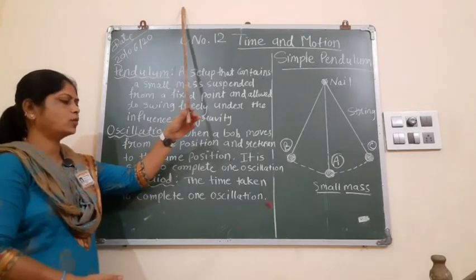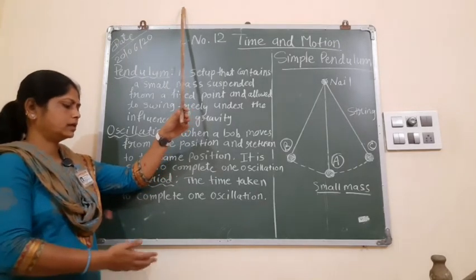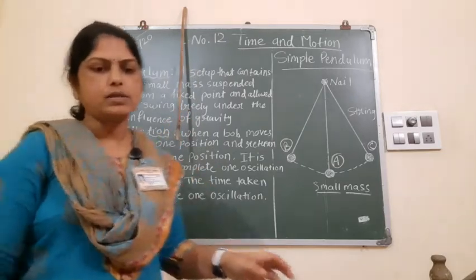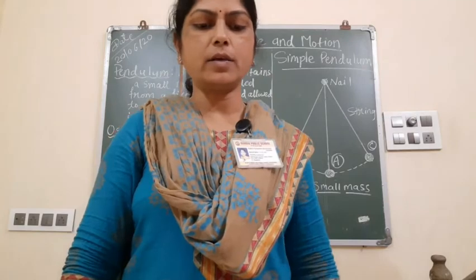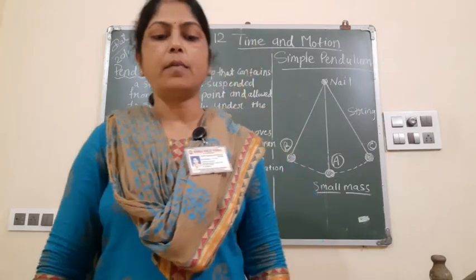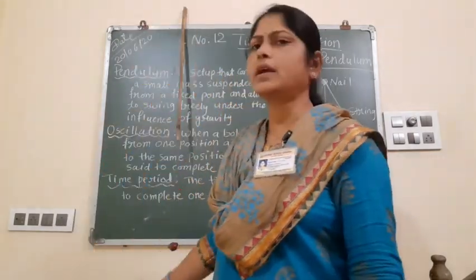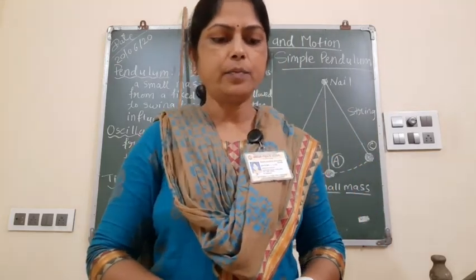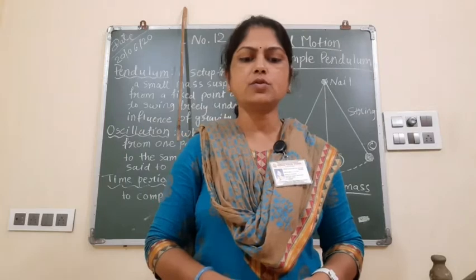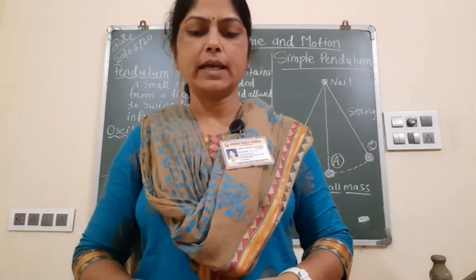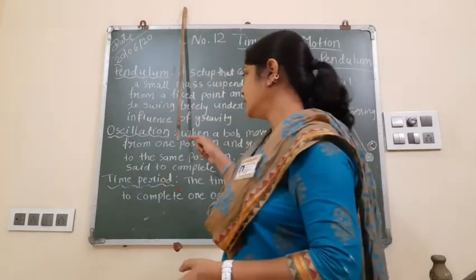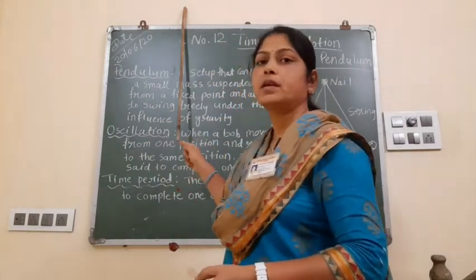If we displace it more, the time period is the same. Now see the second point: the time period does not depend on the mass of the bob. It doesn't make any difference कि bob का mass कितना है. Then the time period depends on the length of the string or wire used. The greater the length of the string, the greater the time period. So it only depends on the string.